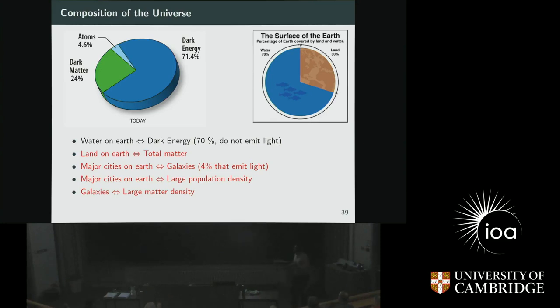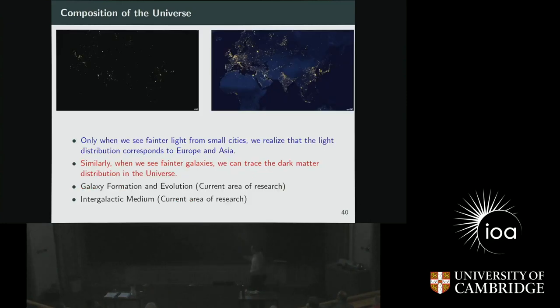And we know that major cities on Earth are also the locations where a large number of people live. For example, London contains more population as compared to Cambridge. So major cities correspond to large population density. In a similar way, galaxies correspond to a large matter density. So only when we see fainter light from small cities do we realize that the light distribution corresponds to Europe and Asia. Similarly, when we see fainter galaxies, only then can we trace the dark matter distribution in the universe. So this is one of the applications of the large scale structures.